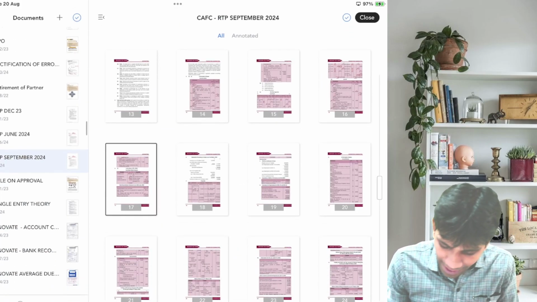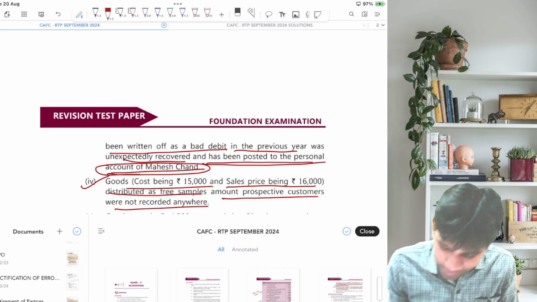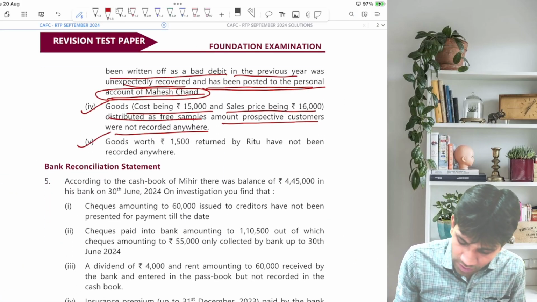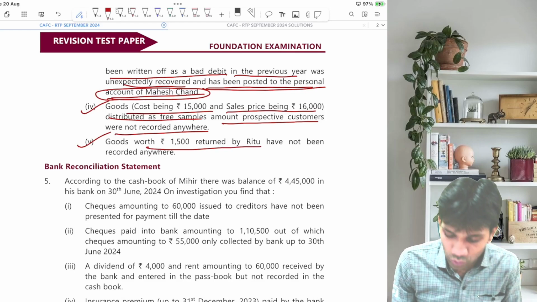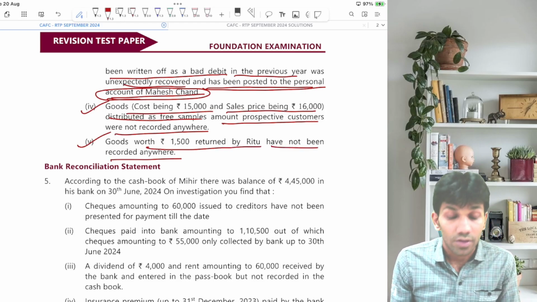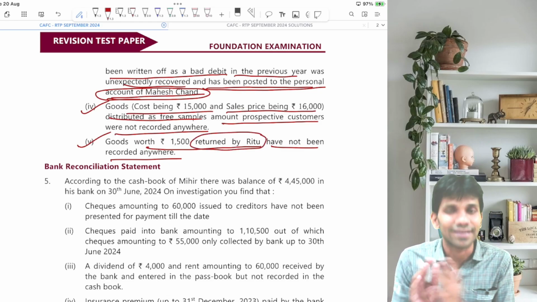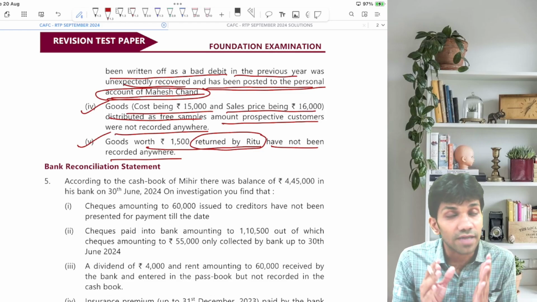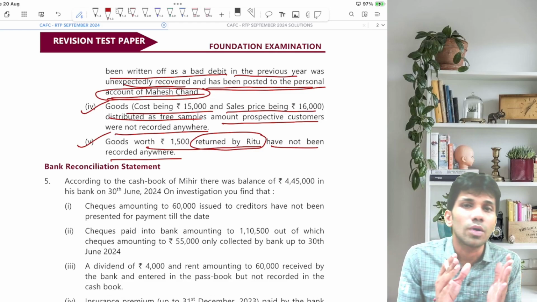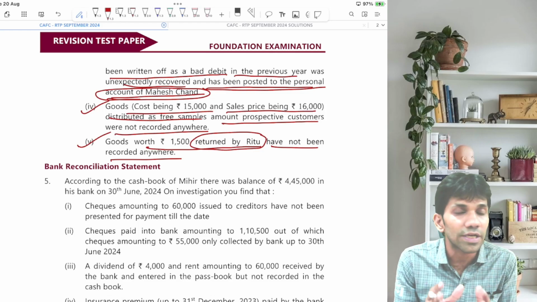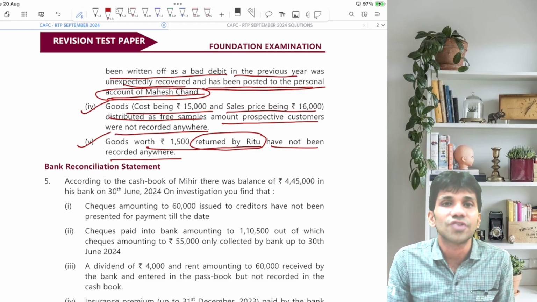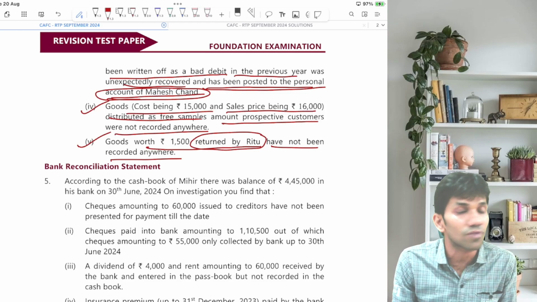Now let's go to the last transaction of rectification of errors. Goods worth 1500 returned by Ritu have not been recorded anywhere. So goods were returned by Ritu. So can I say this is my sales return? Not recorded anywhere means again this is a complete omission. So no need to record any wrong, reverse, correct entry. Straight rectified entry, as this is a case of complete omission.